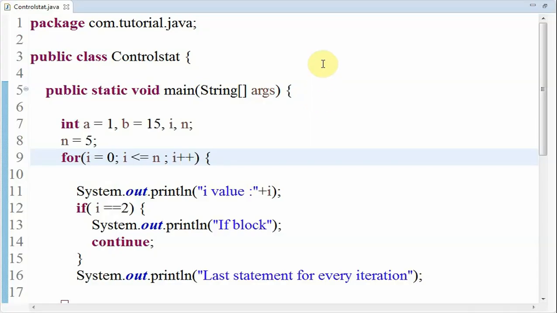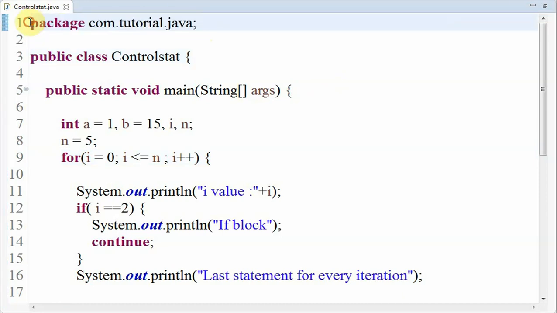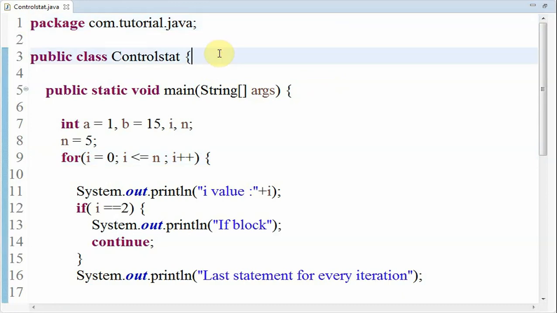In this video, I'm going to explain the remaining control statements, which are continue and break, and their significance along with an example. So let's get started. Here you can see package name com.tutorial.java, and I have created a class named ControlStat.